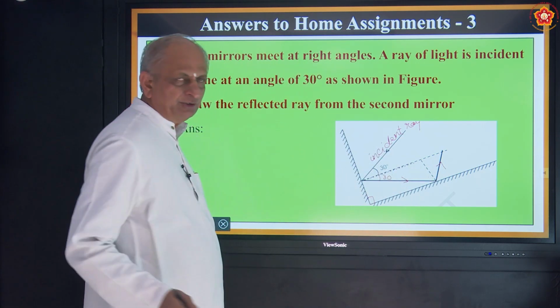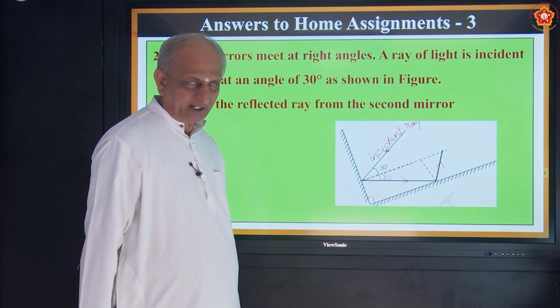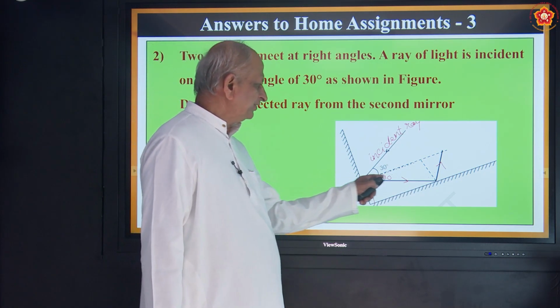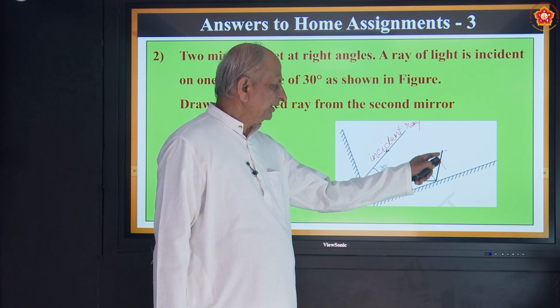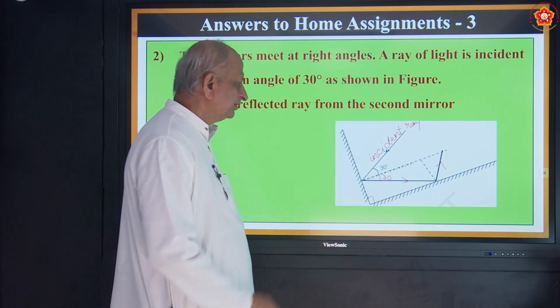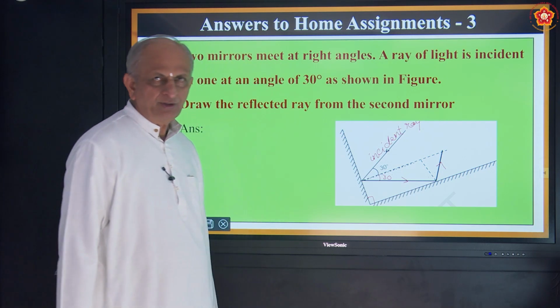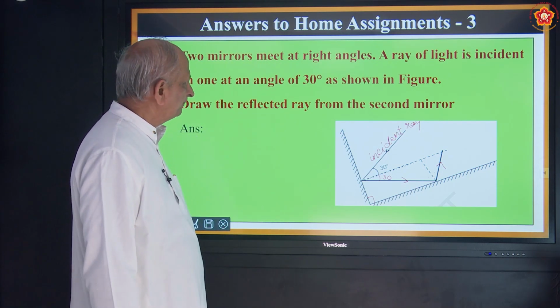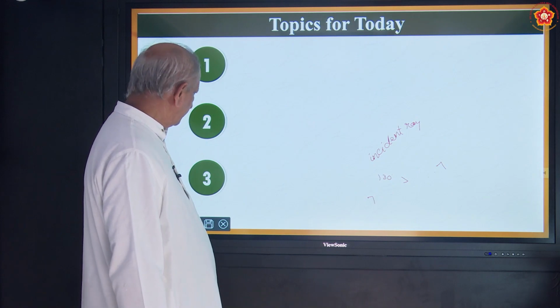So that is the figure. You do it correctly with the geometry box, correct? So this will be the incident ray for the second mirror, and this will be the reflected ray. Correct? So that is the answer for this question. Noted? Okay. Now we'll come on to today's topic.